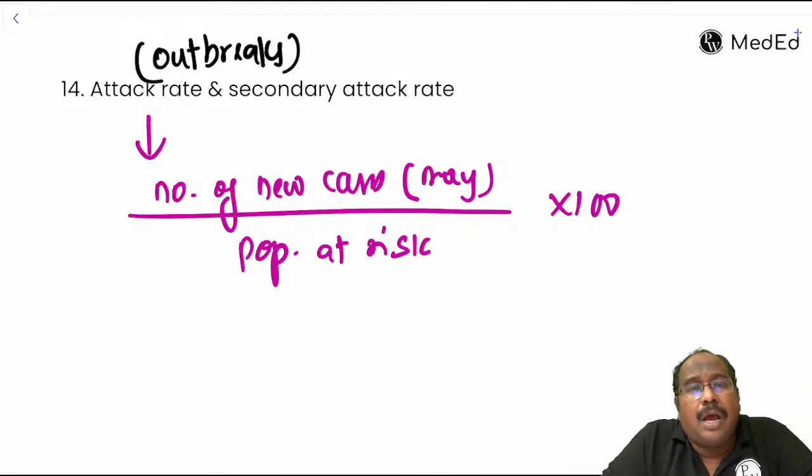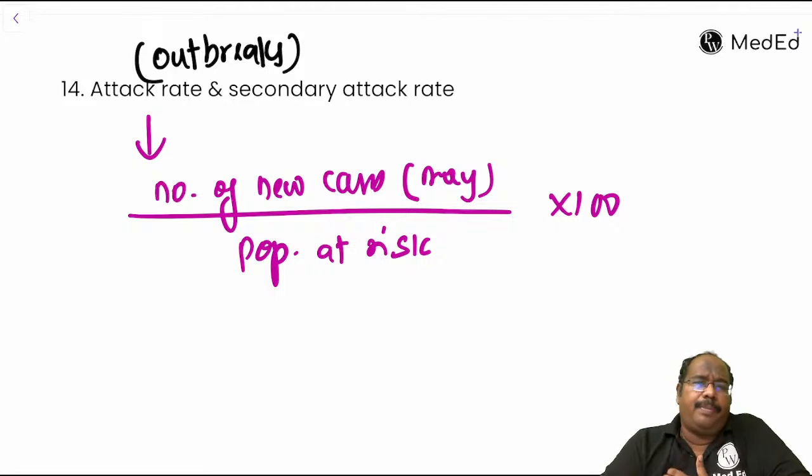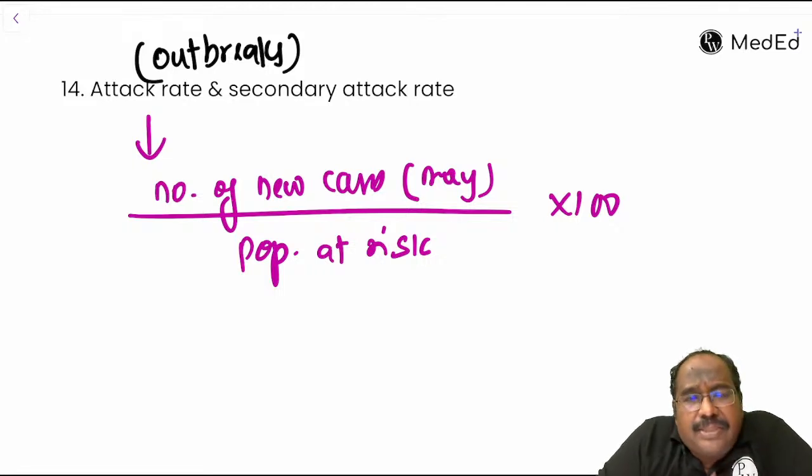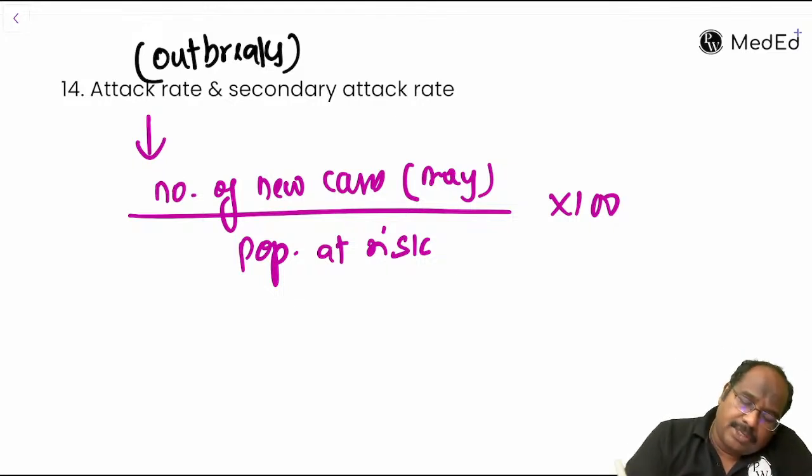In that village, how many people got the disease? How many people are there in the village? How many people got the disease? This is attack rate. It is expressed in terms of percentage. We'll use it during a disease outbreak.